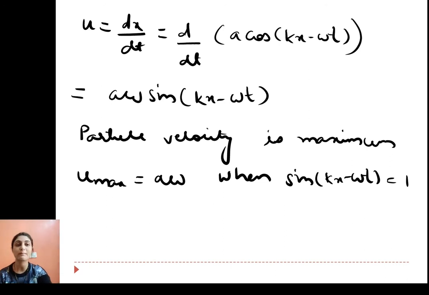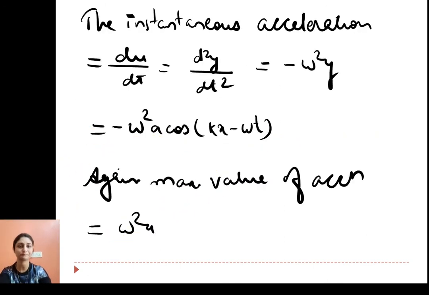So I will get minus a sin(kx minus omega t), and again the derivative of the term minus omega t is minus omega. So minus minus becomes plus, and we get a omega sin(kx minus omega t). Particle velocity is maximum when the value of sin(kx minus omega t) is maximum, that is 1. So the maximum velocity u is a times omega.